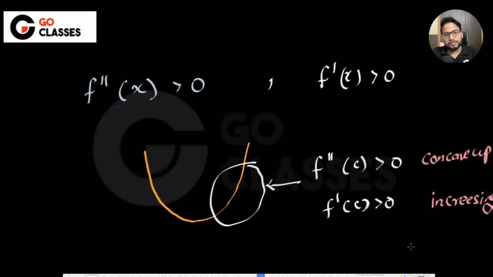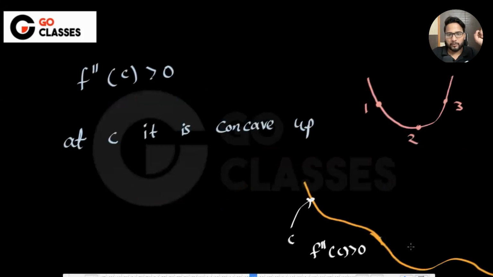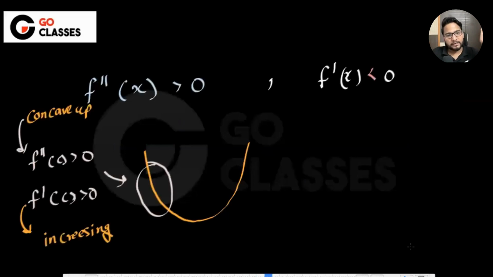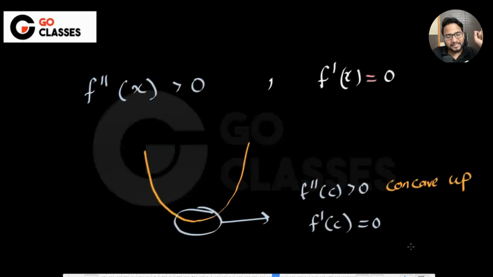Have you understood what I mean by these three cases? See, f double dash greater than 0 means that it is definitely concave up. And then if I give you one more piece of information, about f dash x also, then you can infer which area I'm talking about, either the left side, right side, or maybe the bottom. And that is given by f dash x also.